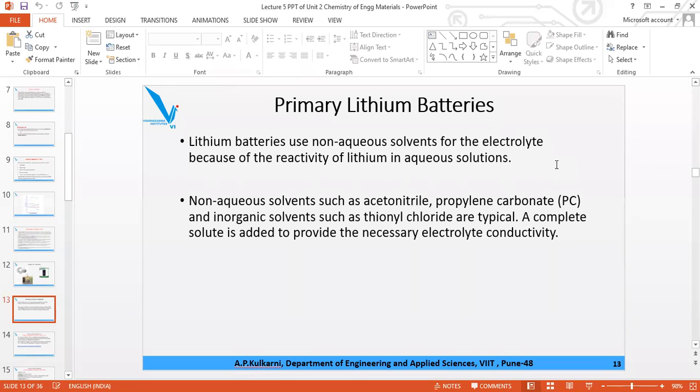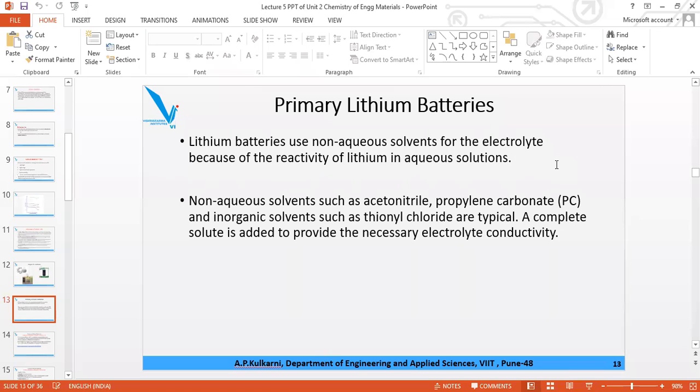So what are the organic examples? Acetonitrile, propylene carbonate, and 1,2-dimethoxyethane. Those are the three organic solvents, and in them some LiCl or LiBr should be there, a little bit, to increase the conductivity of the electrolyte.